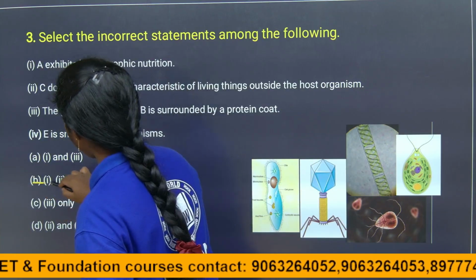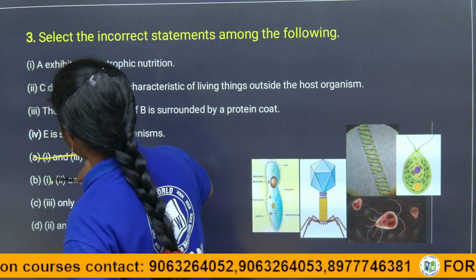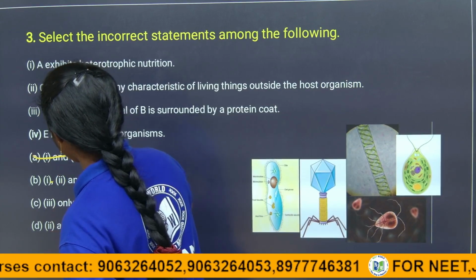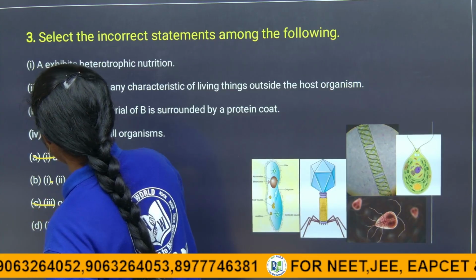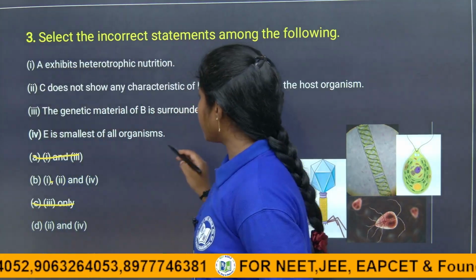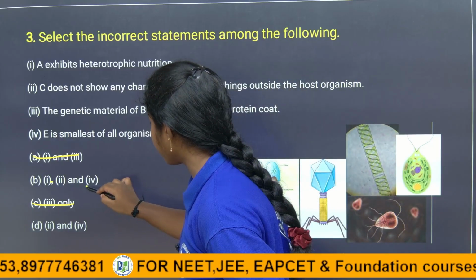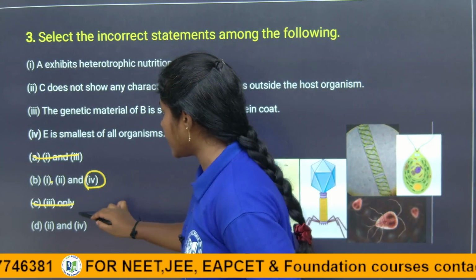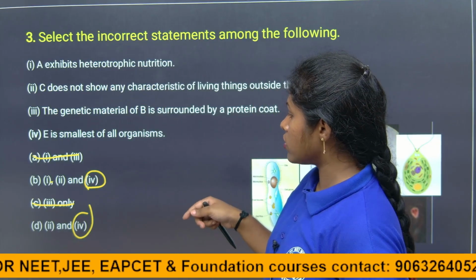Option A is eliminated and option C is also eliminated. So because we know the incorrect statement is 4, 4 is the answer. 4 is there in 2 options, B also and D also.